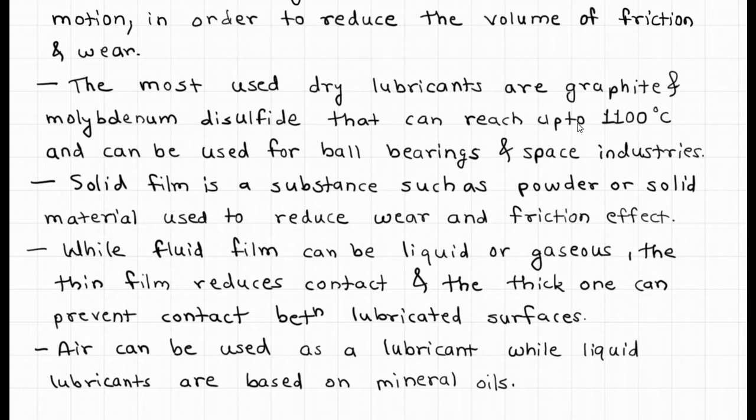Based on the nature of the lubricant, lubrication can be solid or fluid. In fact, some machine elements operate under high temperatures and different pressures, so the use of solid film lubricant is essential. Solid film is a substance such as powder or solid material used to reduce wear and friction effects. The most used dry lubricants are graphite and molybdenum disulfide, which can reach up to 1100 degrees Celsius and can